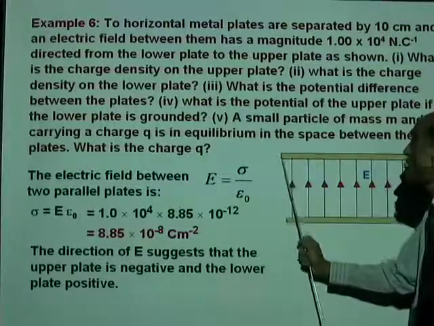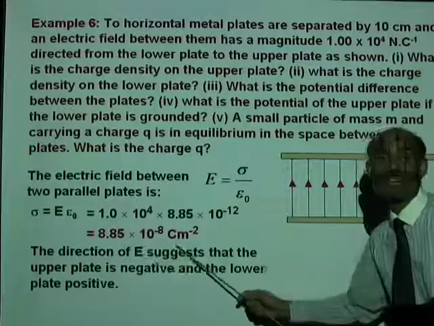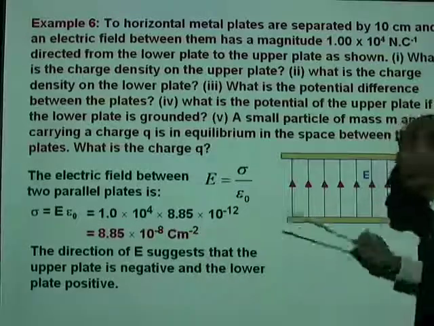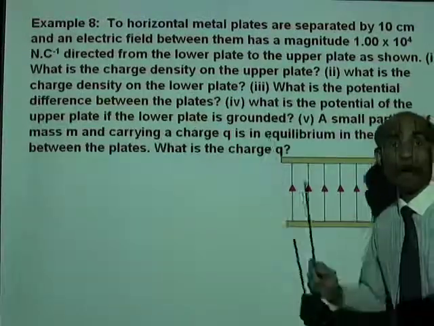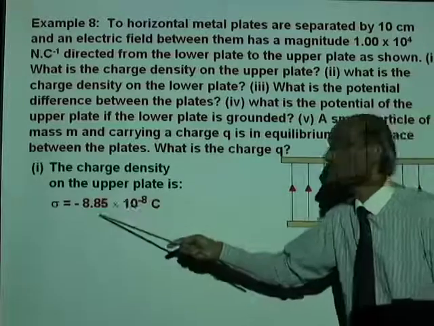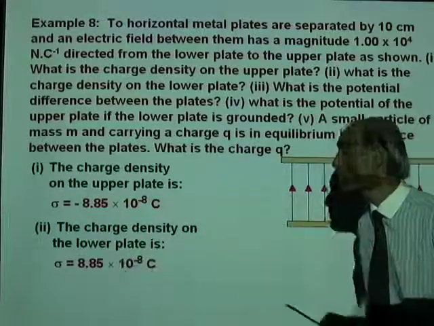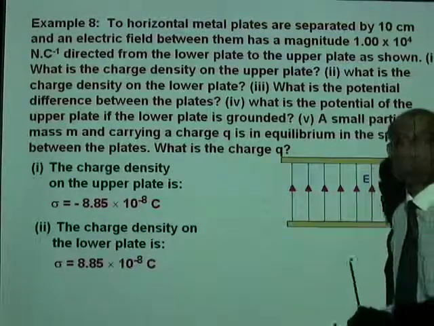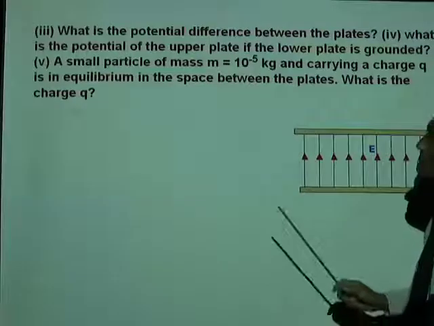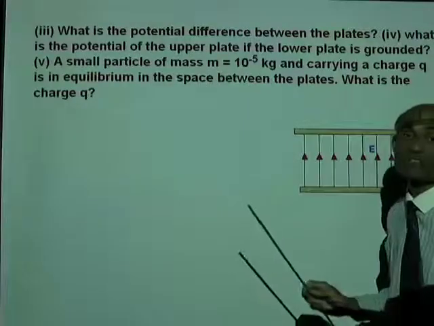That means the charge density on the upper plate has this negative value and the lower plate has the same positive value. The charge density on the upper plate is negative and the charge density on the lower plate is the same magnitude, positive. What is the potential difference between the plates?